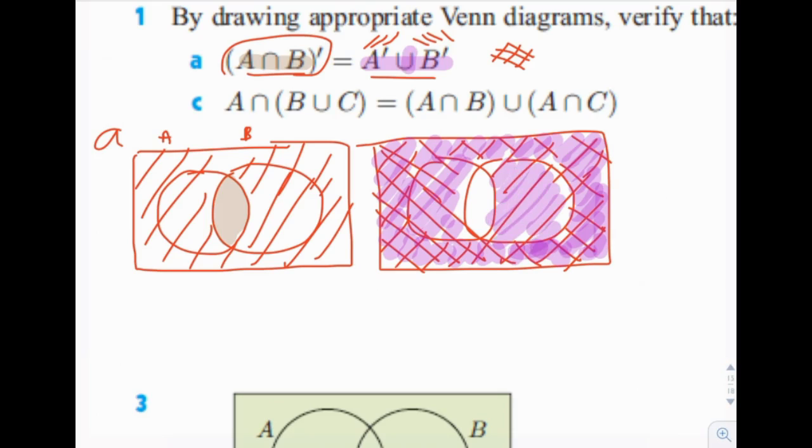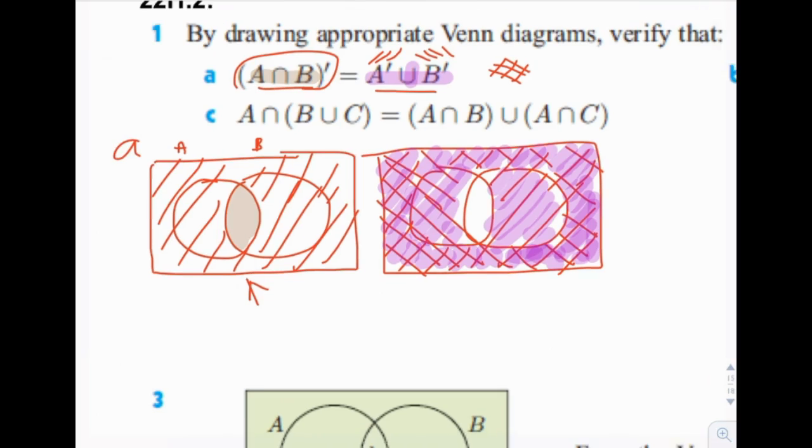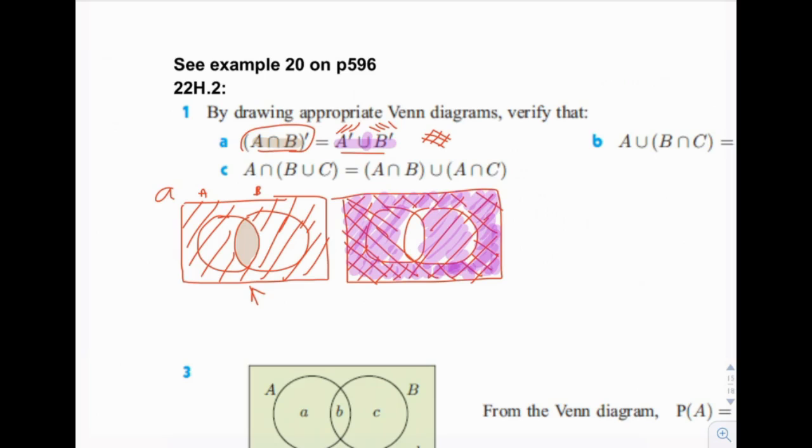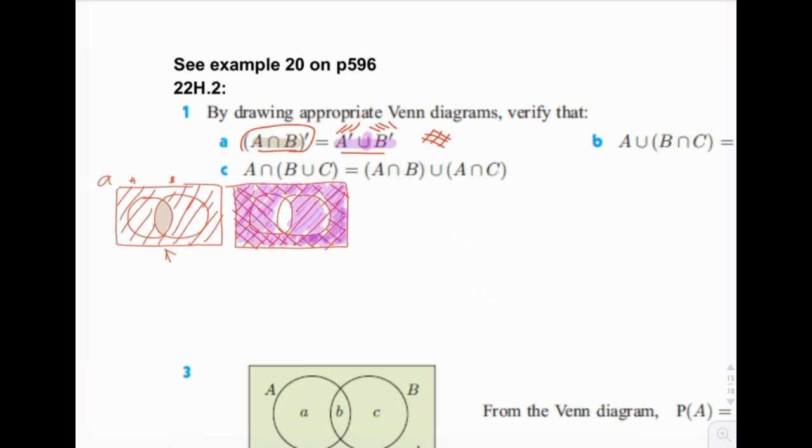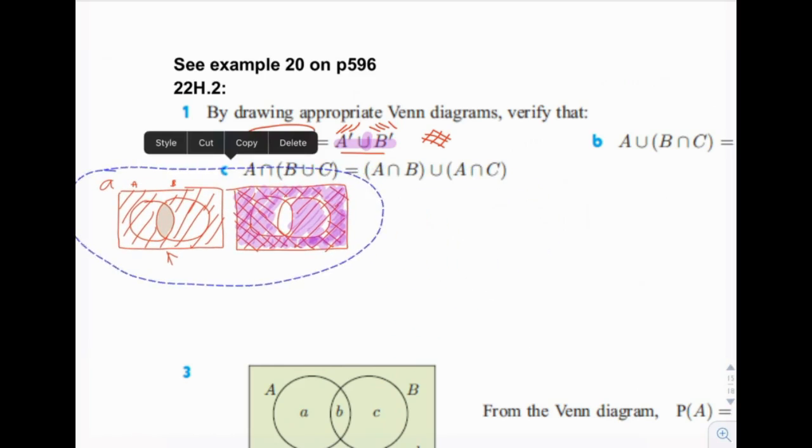All right. So did we end up with the same thing? Yeah, because we are comparing the red, I don't know what you call it, the shaded region with red shaded region with the purple region, and they are equal. So A is indeed true. Okay, let's shrink this down a little bit. Move it aside. All right, now let's do B.